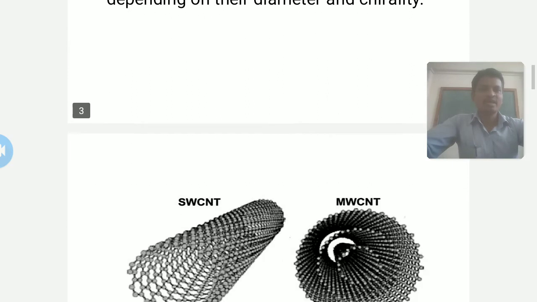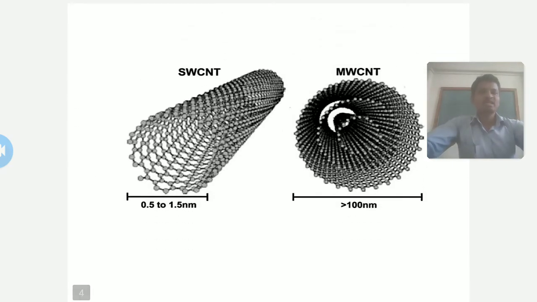Now, the structures of single walled and multi walled carbon nanotubes are shown here. The first one is the single walled carbon nanotube. Only a single layer is shown in this figure, and the diameter is shown here as 0.5 to 1.5 nanometer.